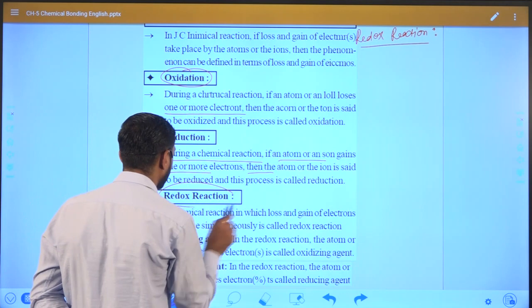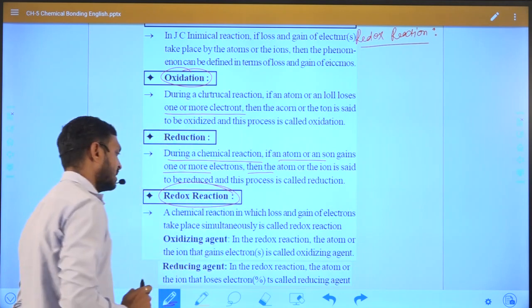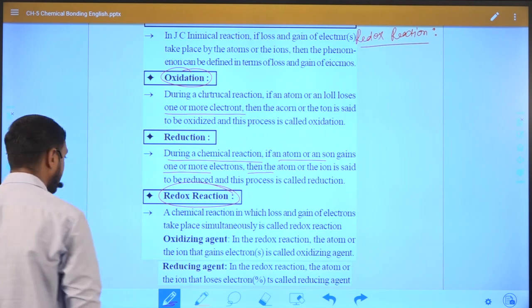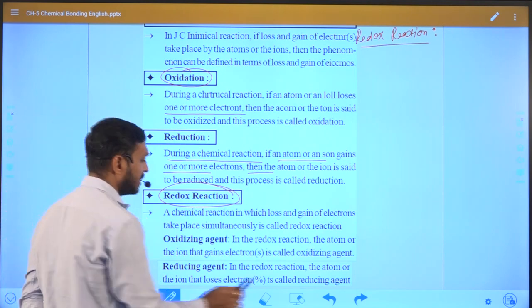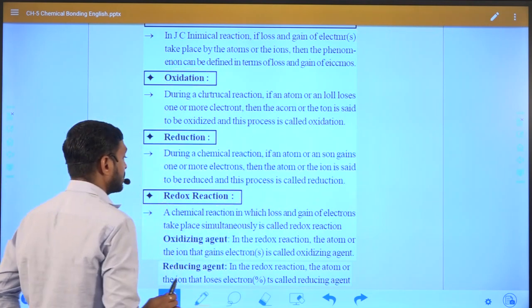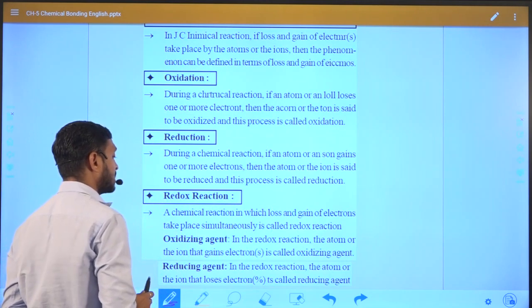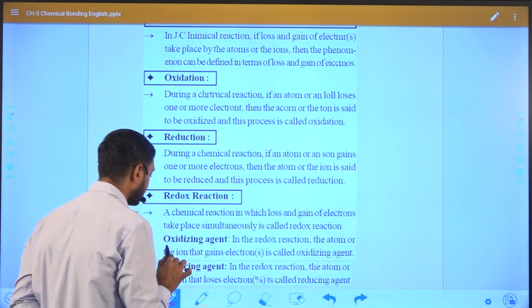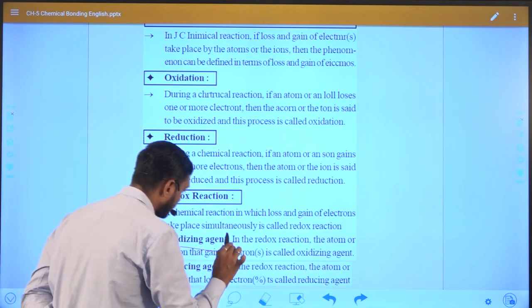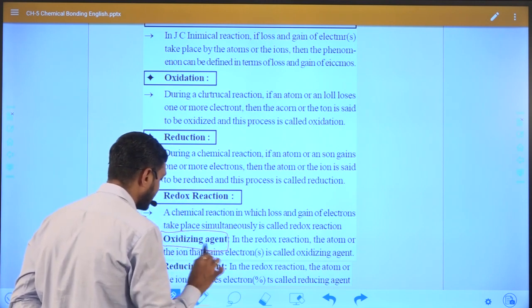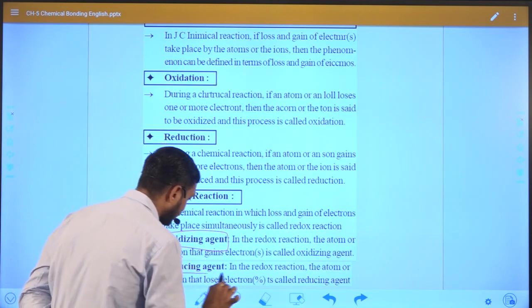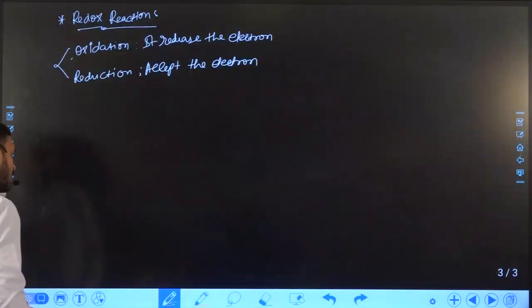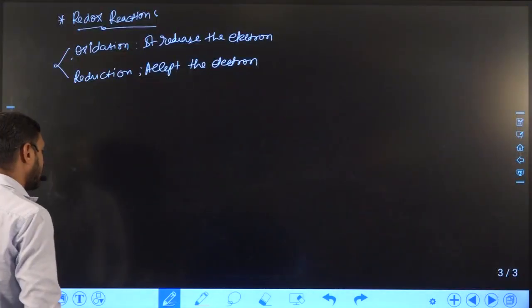So in redox reaction, the oxidation and reduction occur simultaneously. Based on that, we can divide it: one molecule is oxidant or oxidizing agent and another is known as reducing agent. Now, how can we define oxidizing agent and reducing agent?